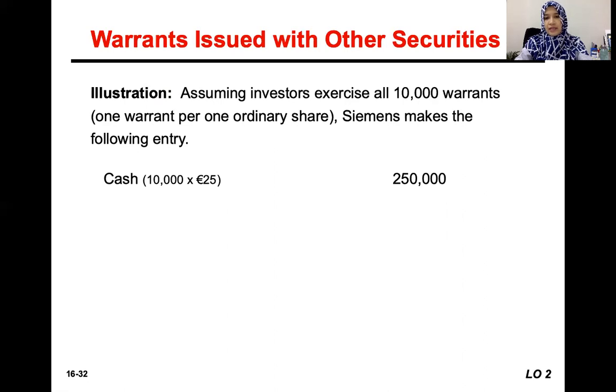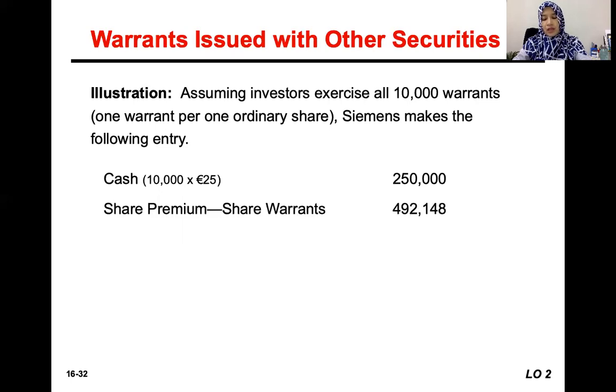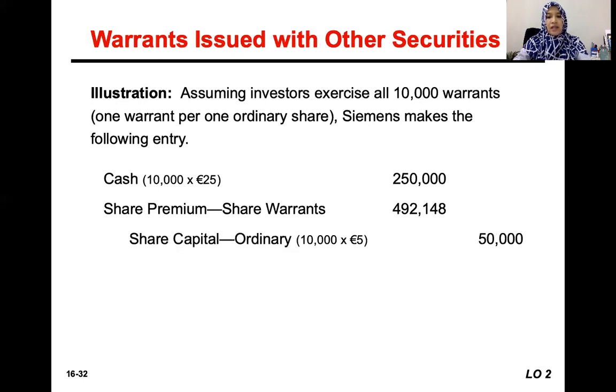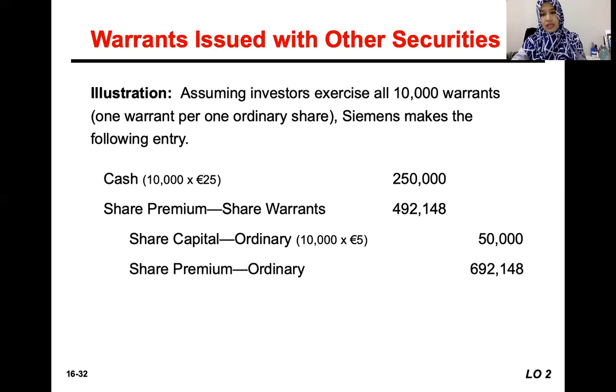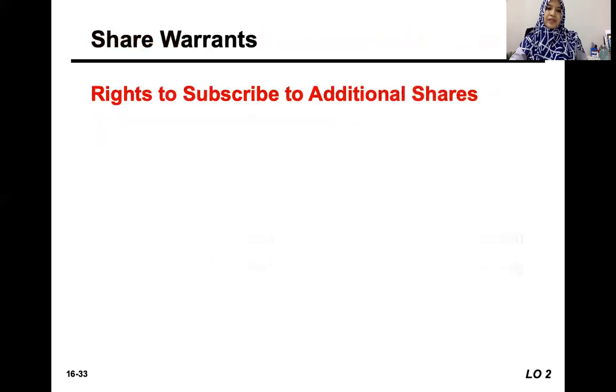So basically, the share warrant is attractive to investors because it offers a price that is normally lower than the market price. That's why people are willing to purchase the share warrants. And we will close the account of share premium, share warrants by debiting it, since previously we have credited it, and credit the share capital ordinary as usual, plus the share premium for the different amount.